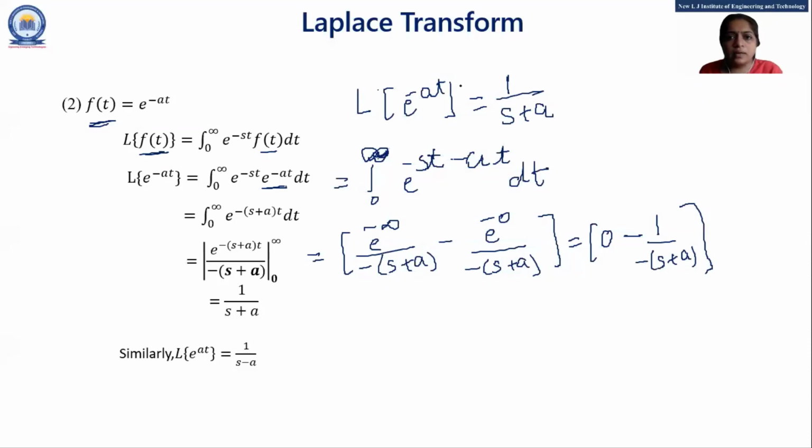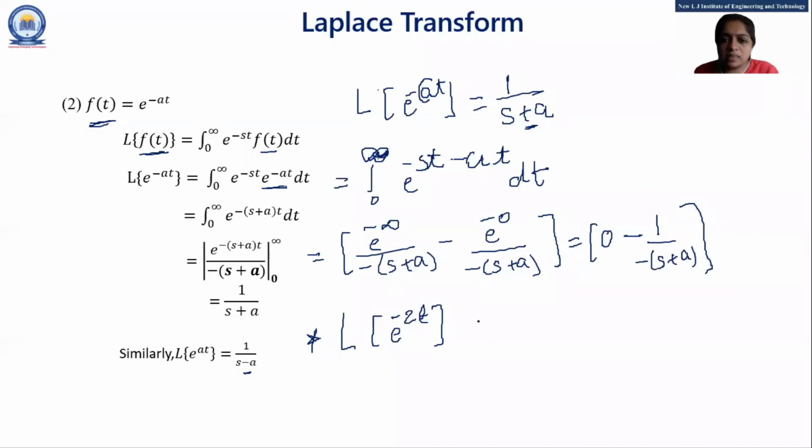Similarly, we can prove that the Laplace of e raised to at is 1 upon s minus a. See, when the multiple of t is negative, it means it is minus a, then you write plus. But if the multiple of t is positive, then you write a minus sign. So with the help of this formula, if I ask what is the Laplace of e raised to minus 2t, this a is a constant. So in the place of a, I replace by 2.